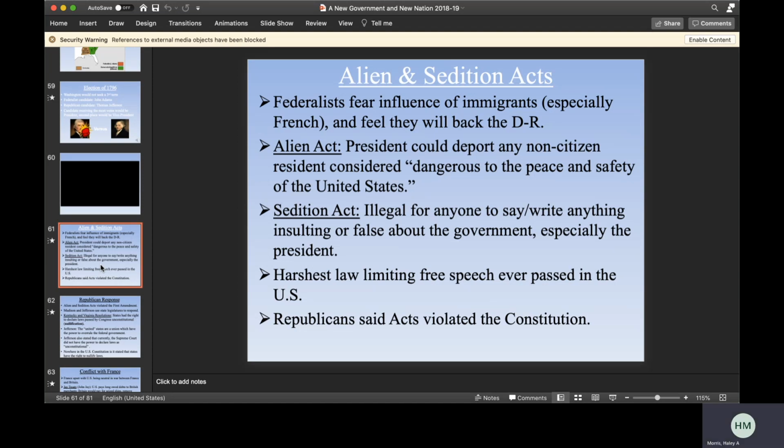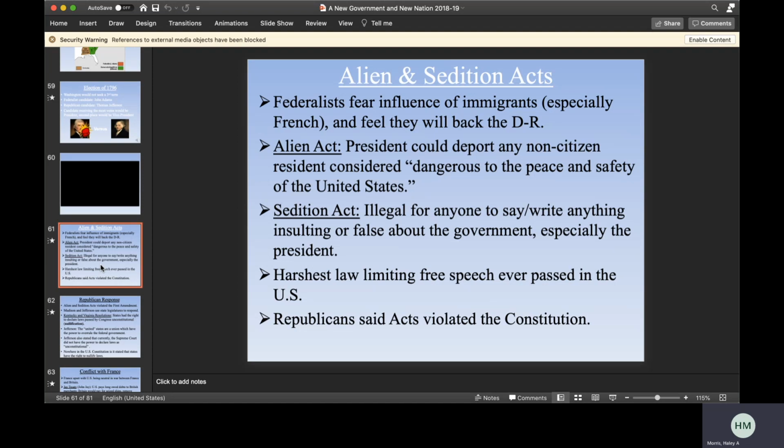This isn't very popular with a lot of people, especially since at the time immigration was a huge deal in the United States because we were still forming as a country. And this was introduced because Federalists feared the influence of immigrants, especially the French, and they feel that they would back the Democratic Republicans. And so as a Federalist, John Adams introduces this act, and it's a very tough point in his presidency,